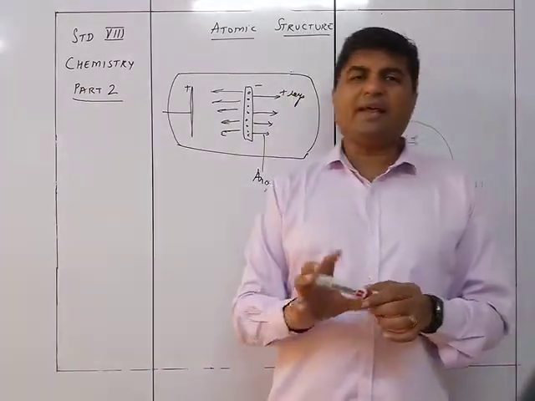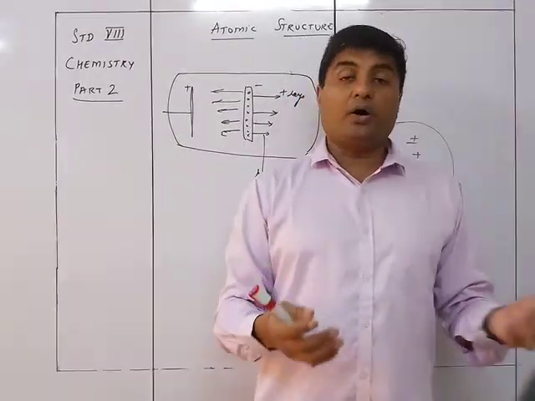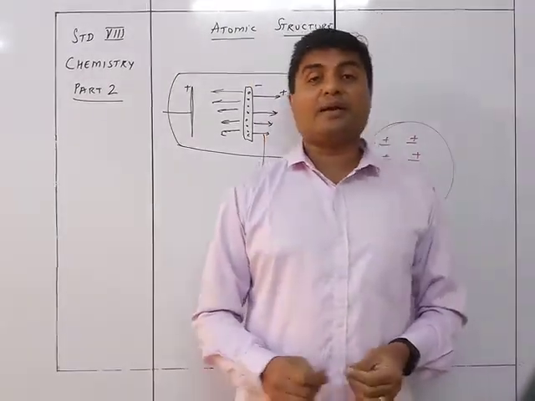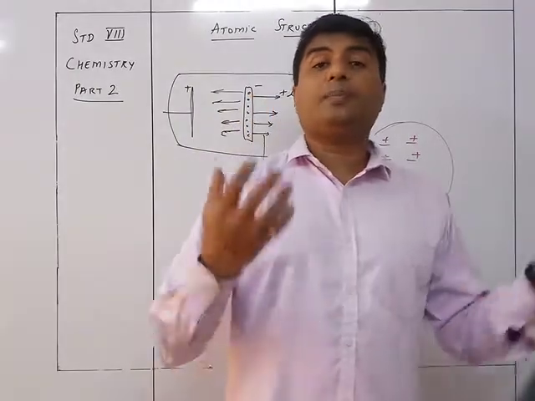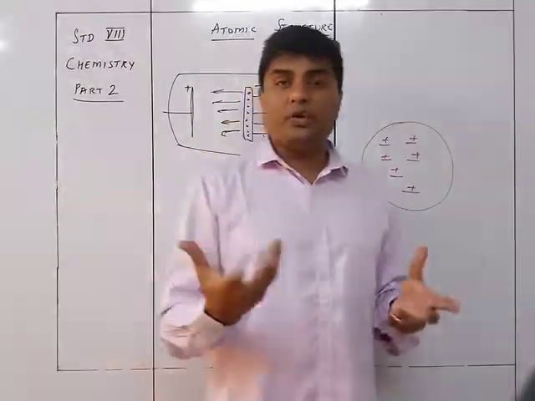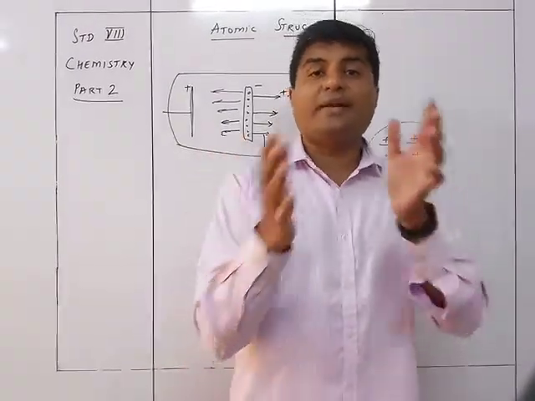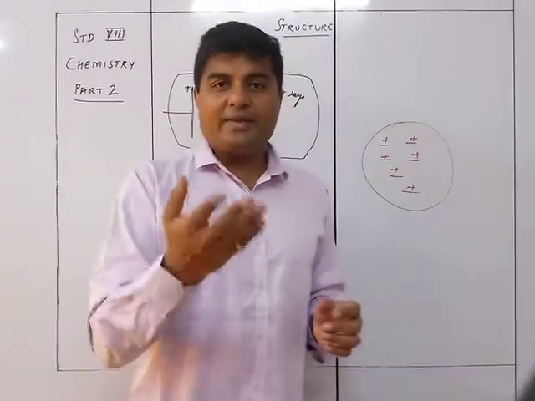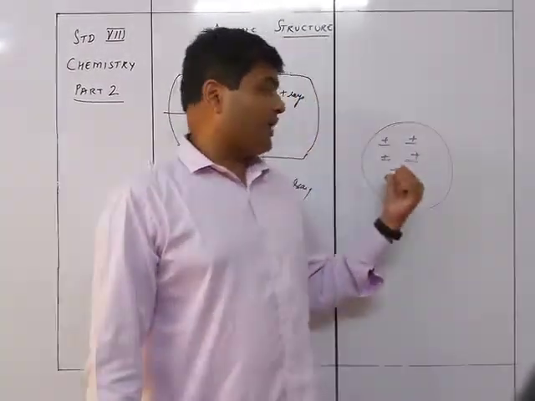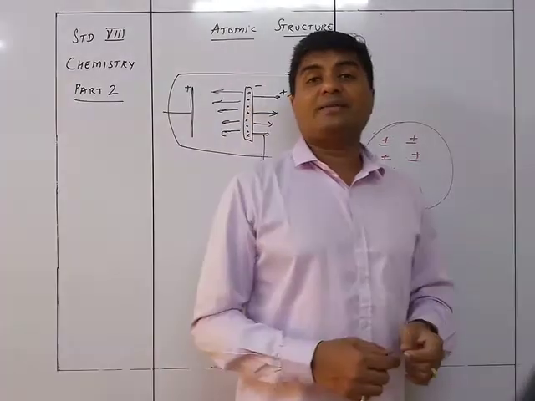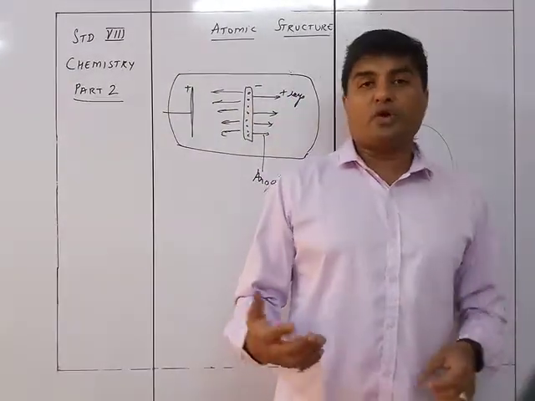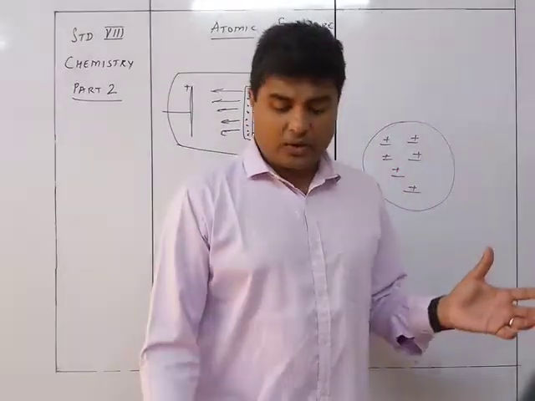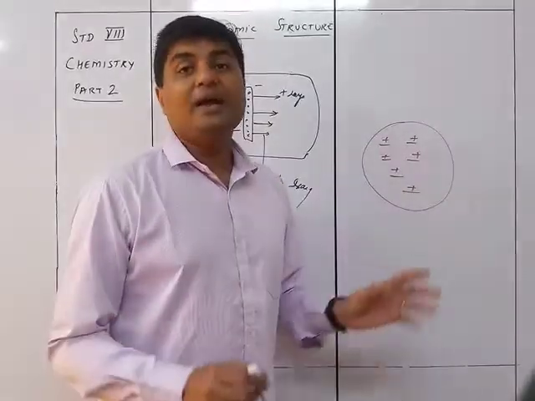Okay, now they felt that everything is confirmed that it has got positive charge, because the point was that when they came to know that there are electrons, which are negatively charged particles, in the atom, automatically, if the atom is neutral, there has to be some positive charge, only then it will cancel out. That is why they could easily find it out, and you can see that in just a year's time they could find out that associated with the electron is a proton. So that's why the number of protons and the number of electrons present in an atom is always the same, which makes the overall atom electrically neutral.